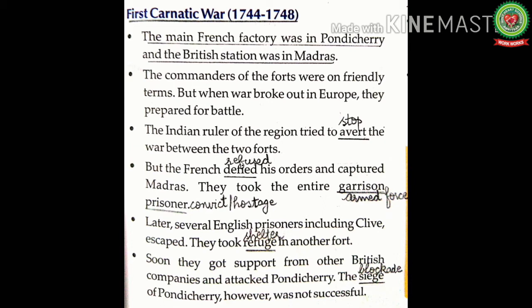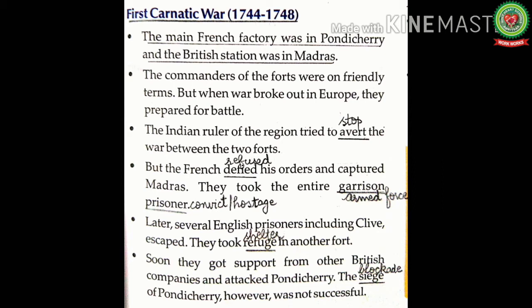Avert means stop. But the French defied his orders and captured Madras. They took the entire garrison prisoner. Garrison means armed force, and prisoner means hostage or convict. So we can say that Dupleix, the French governor of Pondicherry, the present day Puducherry, opened hostilities by attacking the fort and capturing Madras.